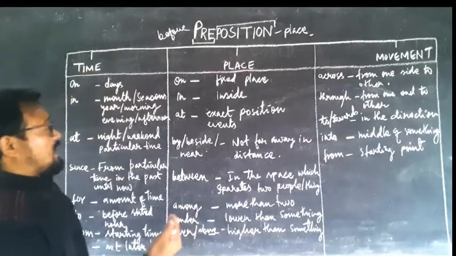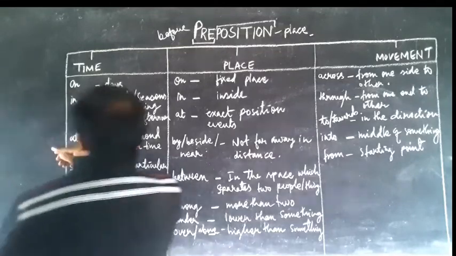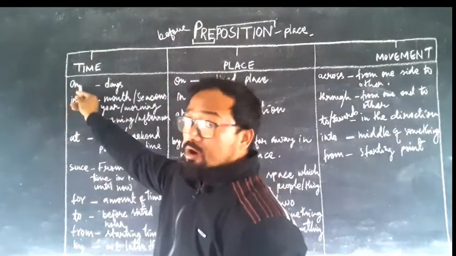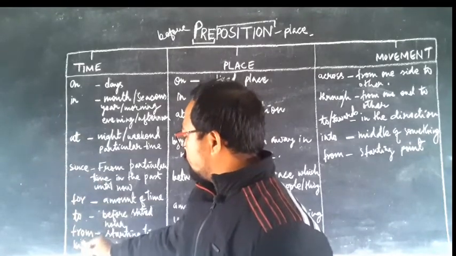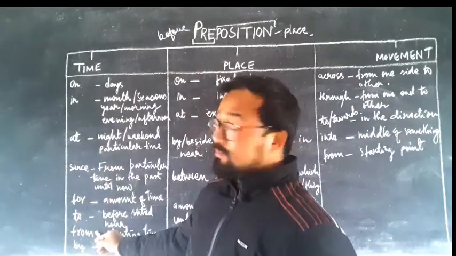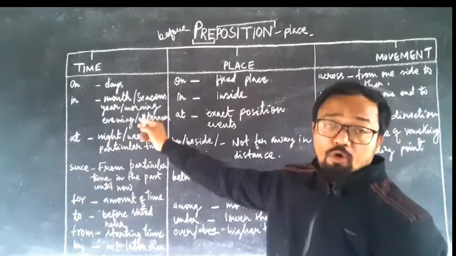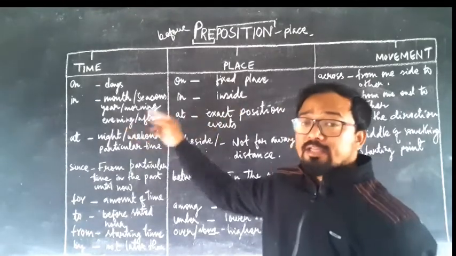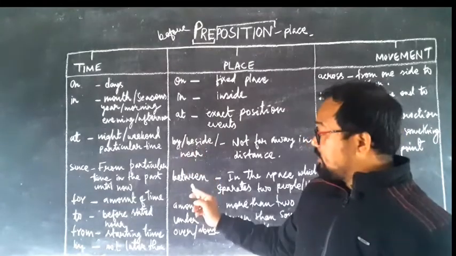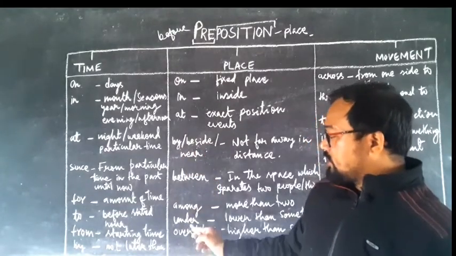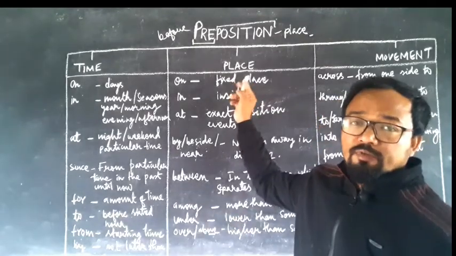These are the common prepositions I have explained in my class today: on, in, at, since, for, to, from, by. This is the preposition of time. On, in, at are common prepositions for time as well as place. Then come by, beside, near, which mean the same thing, between, among, under, over or above. These come under preposition of place.